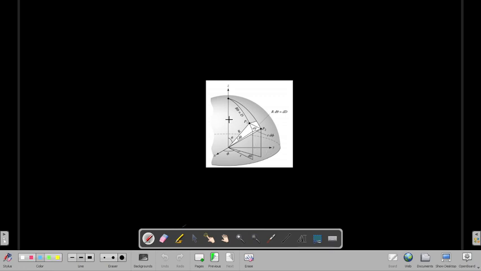Basically you can see that there is a sphere, and we are taking 2 points P1 and P2. We are calculating the distance between the 2 points P1 and P2. All these things are the same as before. We are taking spherical polar coordinates into consideration.